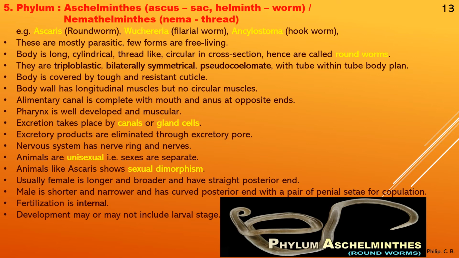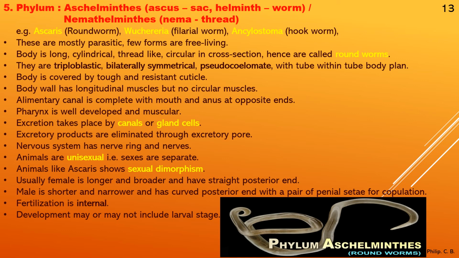Bilaterally symmetrical, that is the body can be equally divided into two halves. Pseudocoelomate means a false body cavity is present, with a tube within tube body plan, meaning both mouth and anus are present, both openings are present. Next point, body is covered by a tough and resistant cuticle.